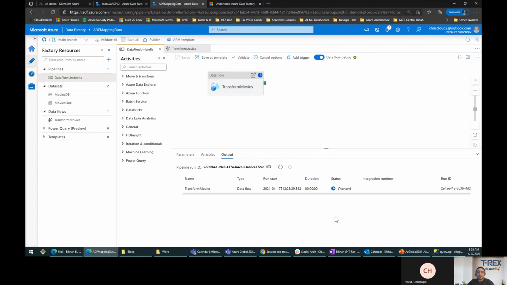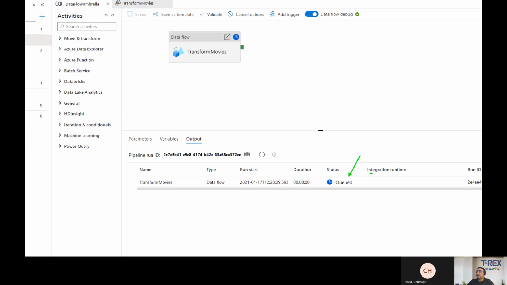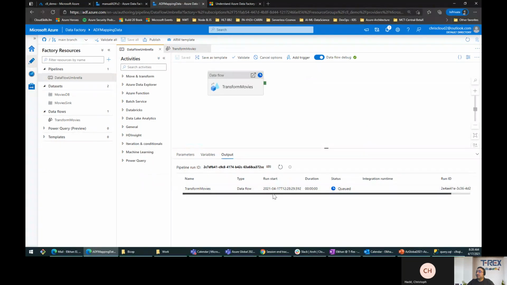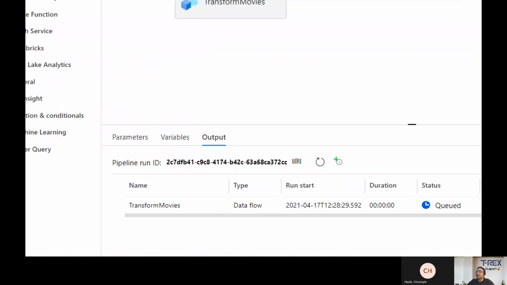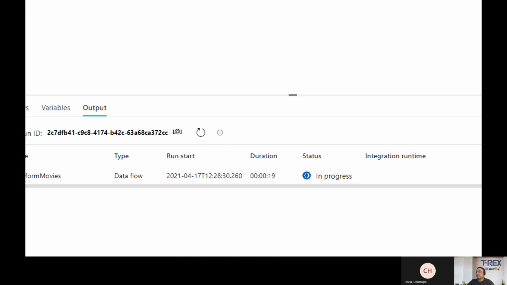Okay, as you see here on the top, you have this queued. You have a queued pipeline. It's going to run this pipeline. Each pipeline run is going to have a unique ID. As you see here, it will have the name of the pipeline, what you are running, and start date. Okay, so it's queued to be executed, which is good. It's in progress now at this moment.